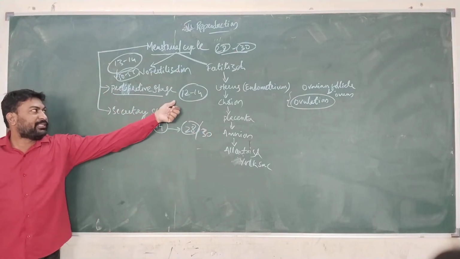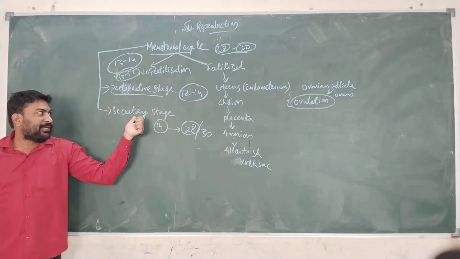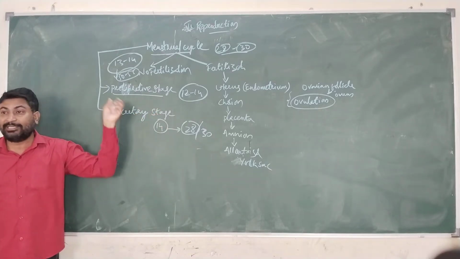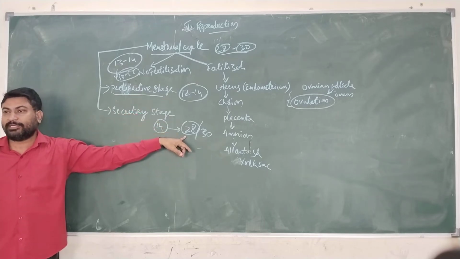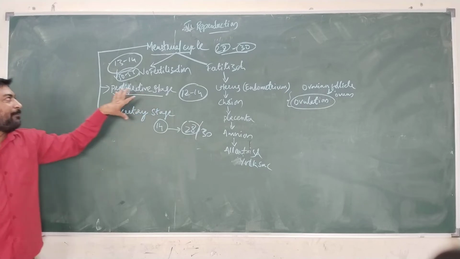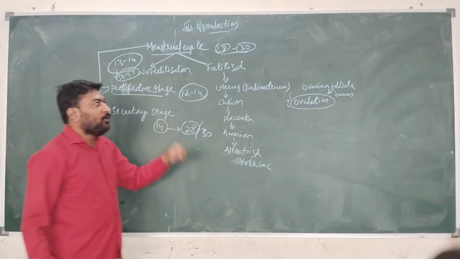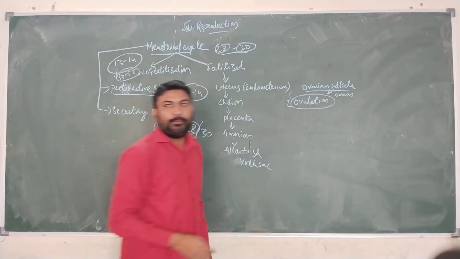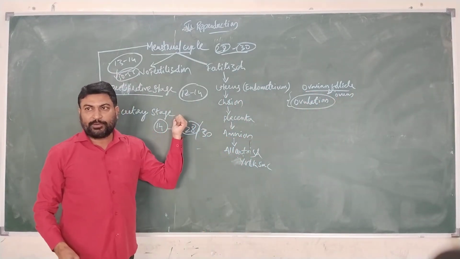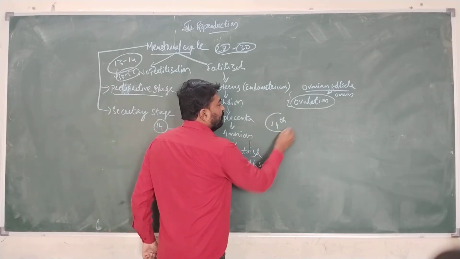The proliferative stage starts from the first day to the 12th or 14th day, and the secretory stage starts in the next days, that is the 14th to the 28th or 30th day. So let us see what happens during the proliferative stage and the secretory stage. I told you that the ovarian follicle releases ovum, which is known as the ovulation process. This occurs generally on the 14th day of the menstrual cycle.